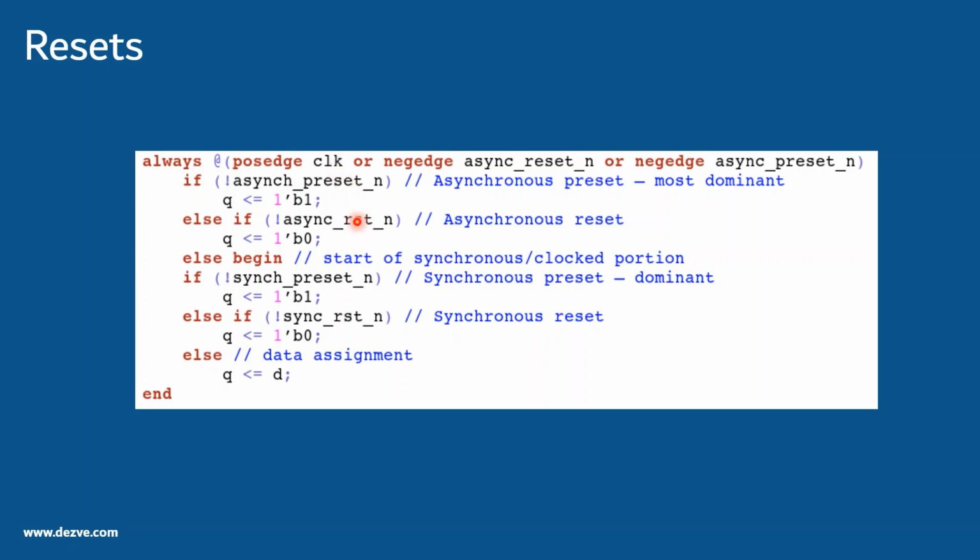You may want to place the async reset before the sync reset, but please be sure that when one of these is active, the other will get masked out. Because of this, you will see here a name called dominant, because if we have both this and this asserted, then you will only see the effect of this and not of this, even if this is held longer. You have to be careful with this, because that may or may not match your behavior.